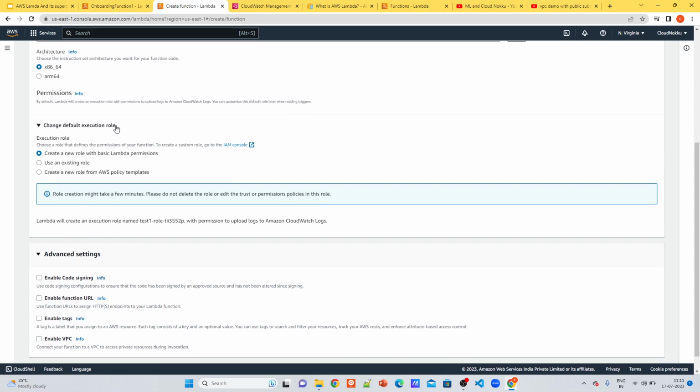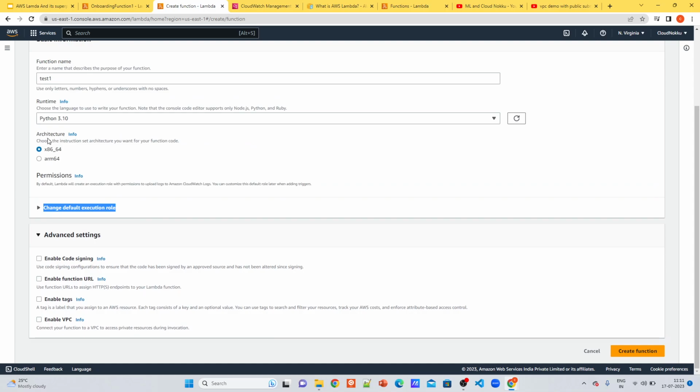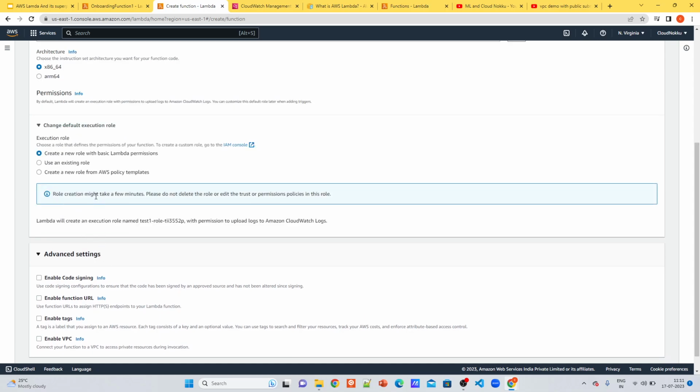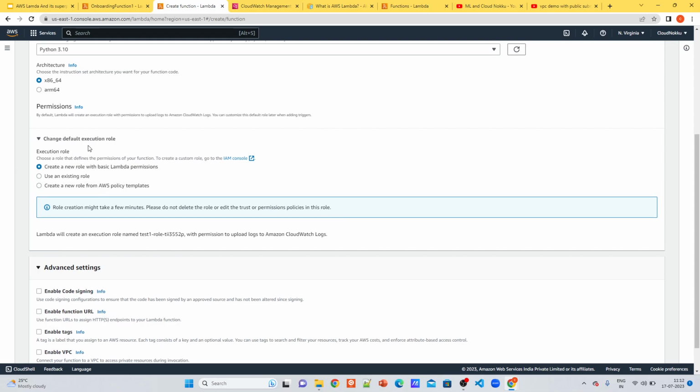One important thing is the role. You need to provide some permissions to the Lambda to do some stuff, like triggering an endpoint or some other service, or getting data from an S3 bucket, or doing different activities. You need to give Lambda some permissions to do it, and that can be given using Lambda roles.